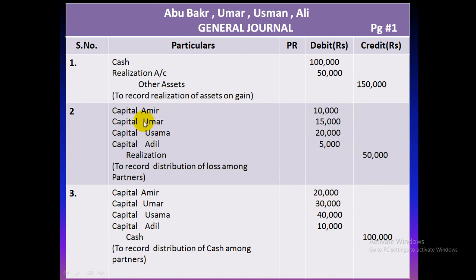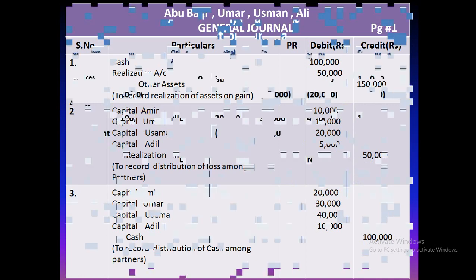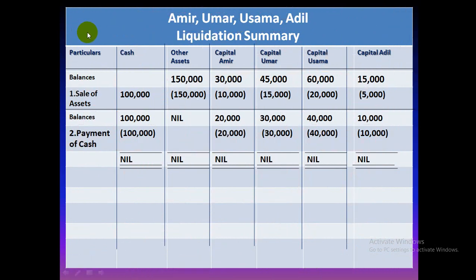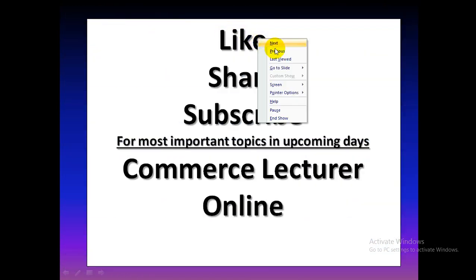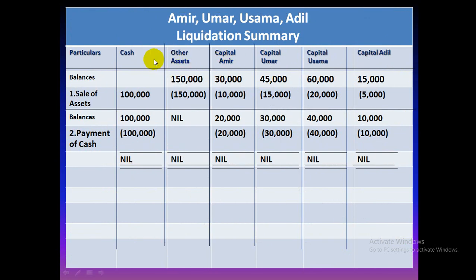Journal entries are done, our calculations are done. Only the requirement of the liquidation summary is left. We had already learned the concept of summary. Now put that concept in our pattern: particulars, cash column, other assets column and capital of 4 partners. We will write the opening balances of other assets and partners' capital. We will write the amount of cash which we have. We will write the sale of assets and balance as nil.